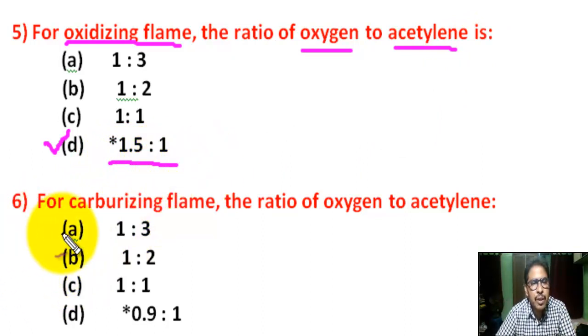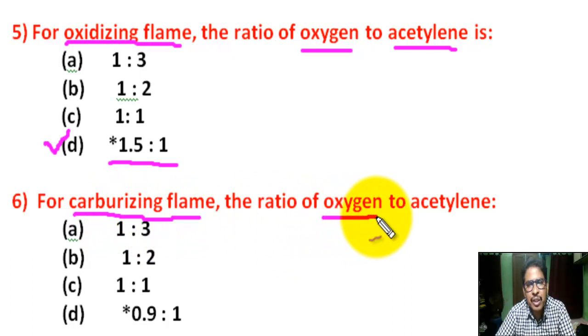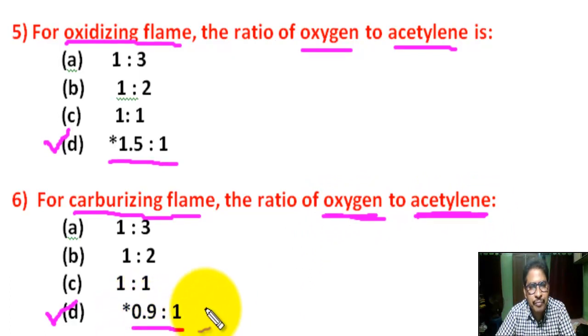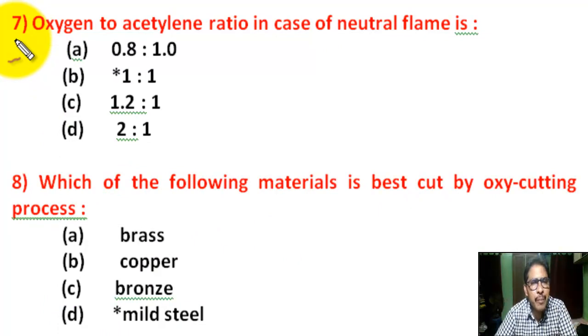Question number 6. For carburising flame, the ratio of oxygen to acetylene. There are 4 options. Correct answer is D. For carburising flame, the ratio of oxygen and acetylene is 0.1.